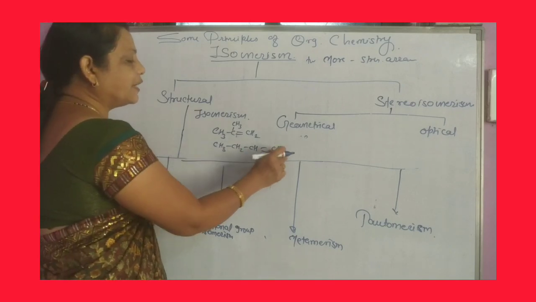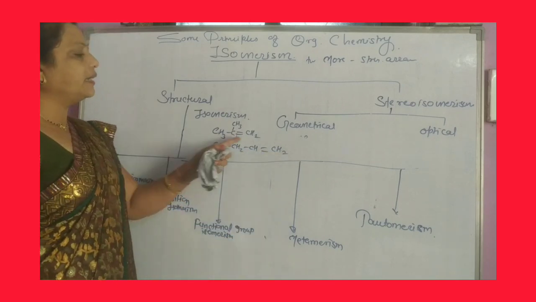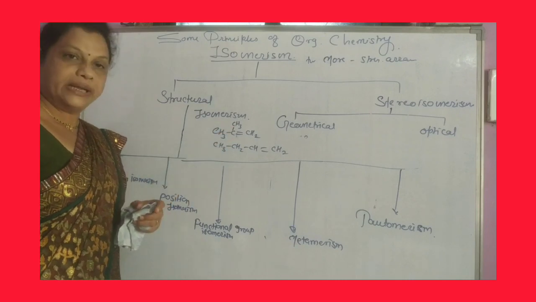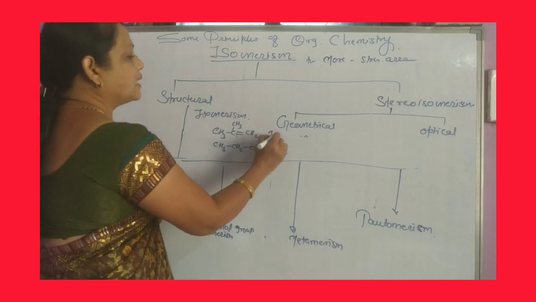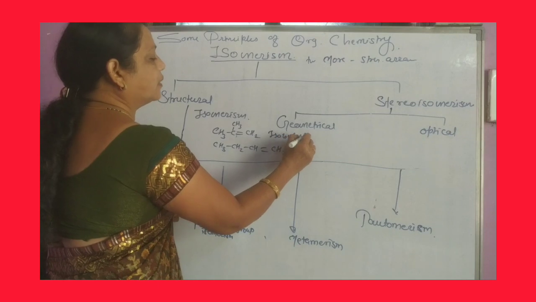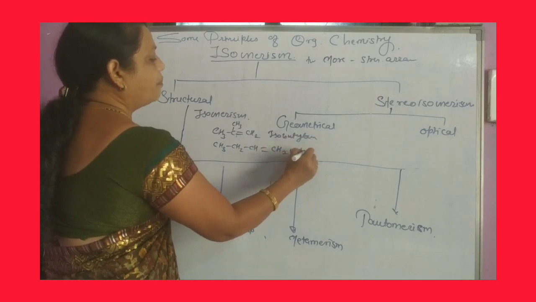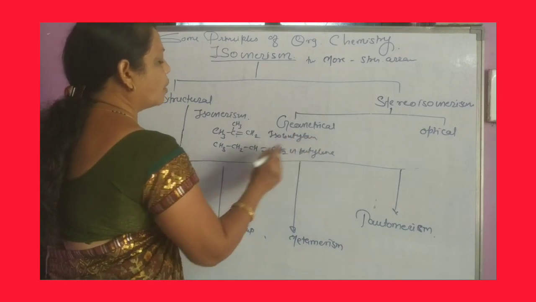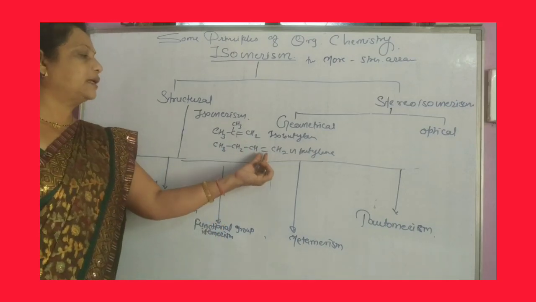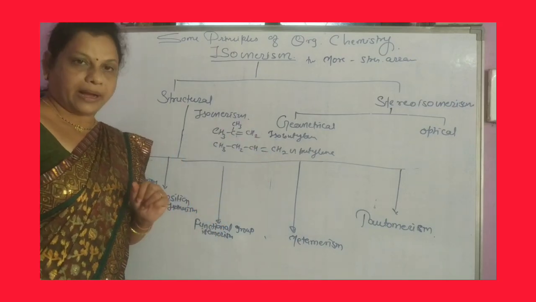Here the straight chain of butene is present, and there the branched chain of butene is present. One is called isobutylene and the other is n-butylene, also called alpha-butylene because the double bond is present at the alpha carbon atom.